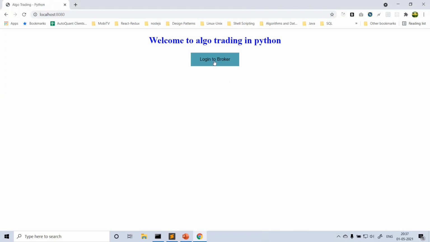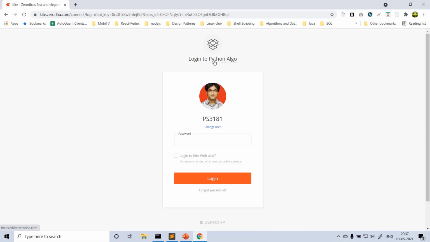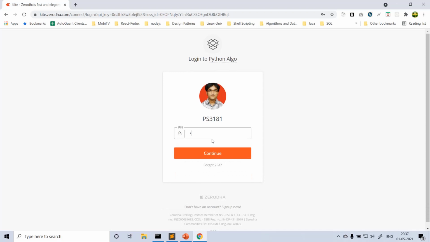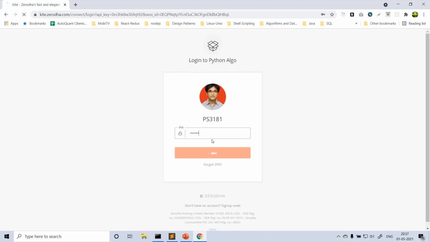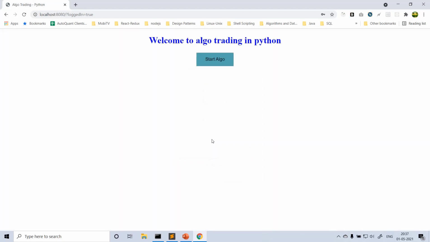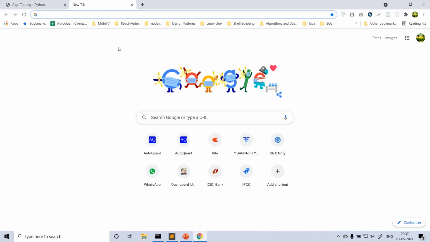Okay, log into broker. See, it has been redirected to that page, and from there the broker redirect URL, and we came here. Let me log into the broker, login, some pin, continue. So you will be redirected back to your page, right? How do you redirect back to the page? You have to give this redirect URL in your broker app.